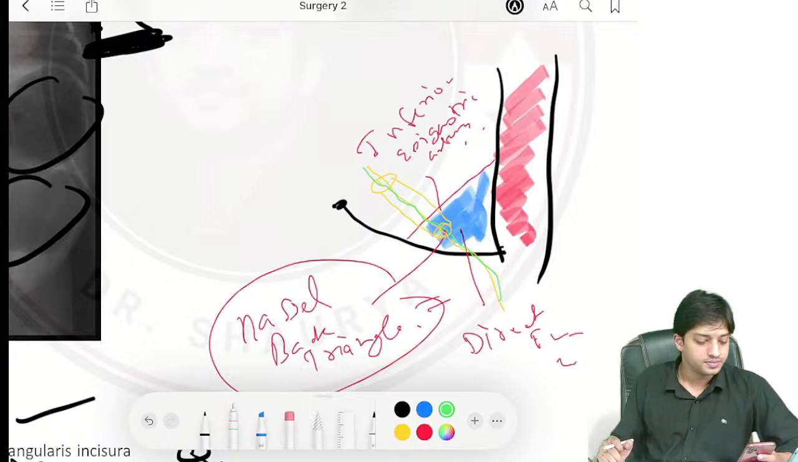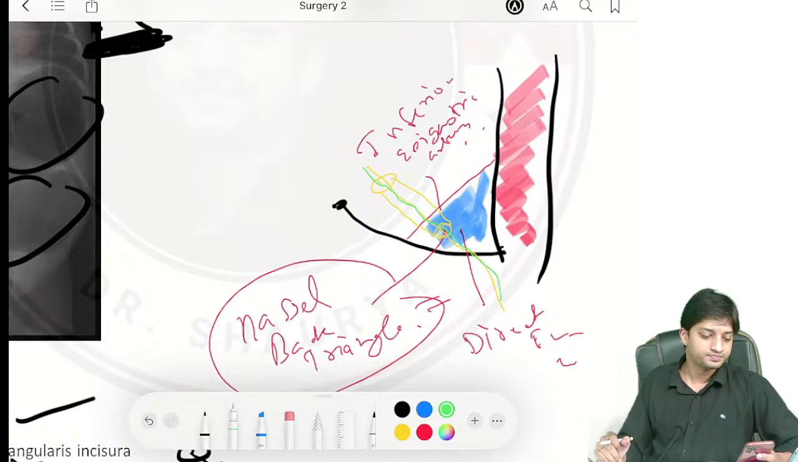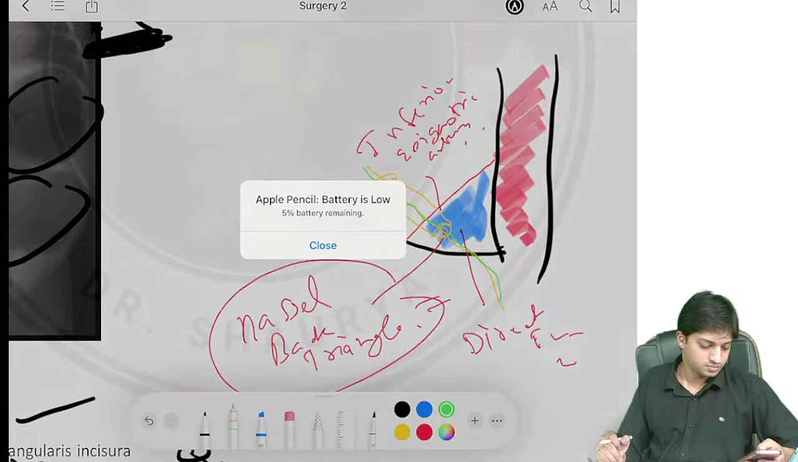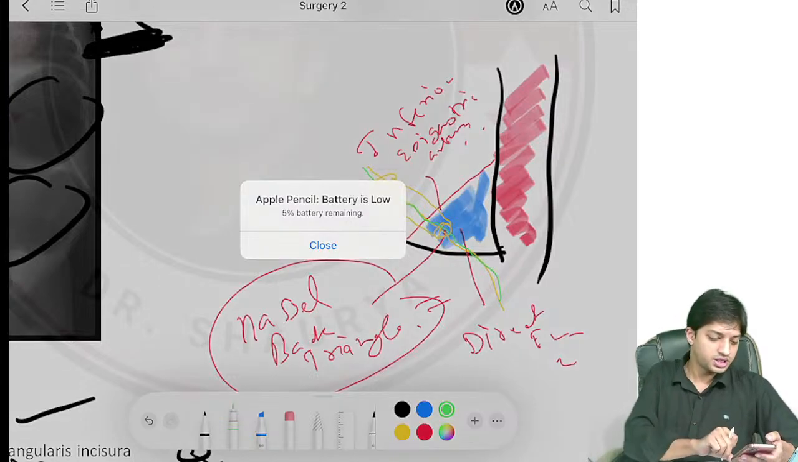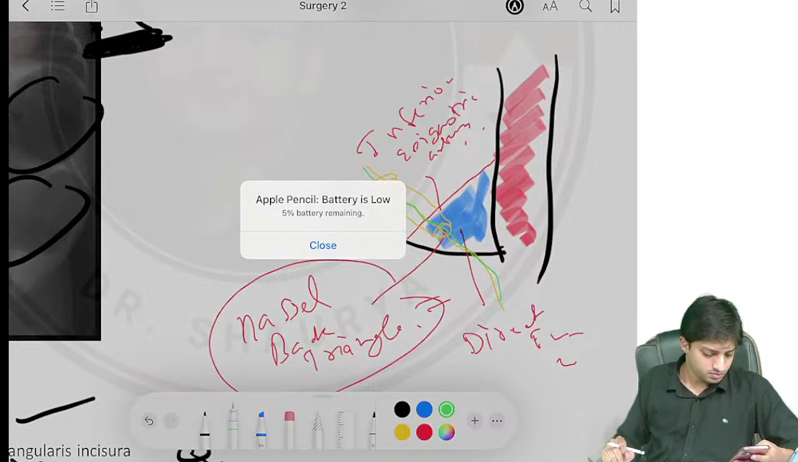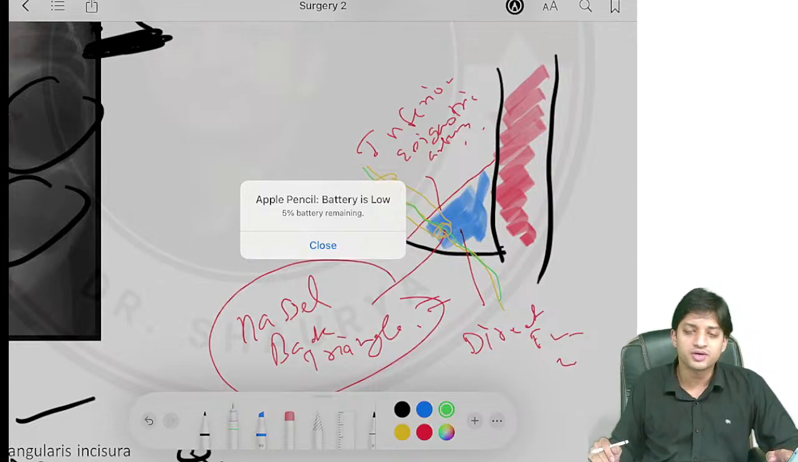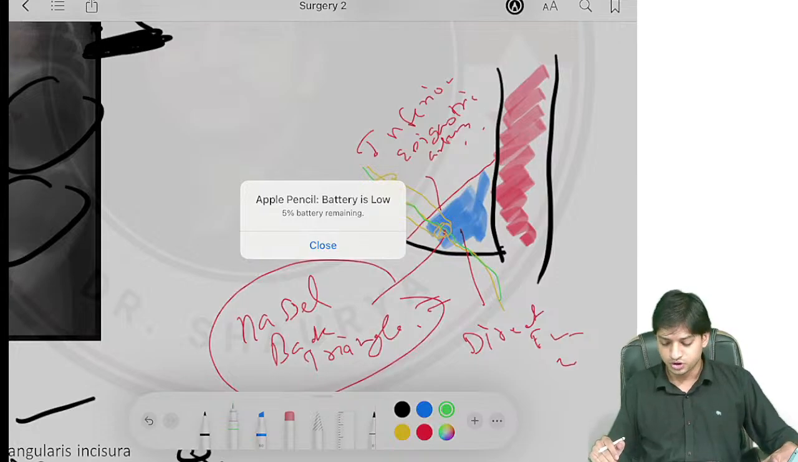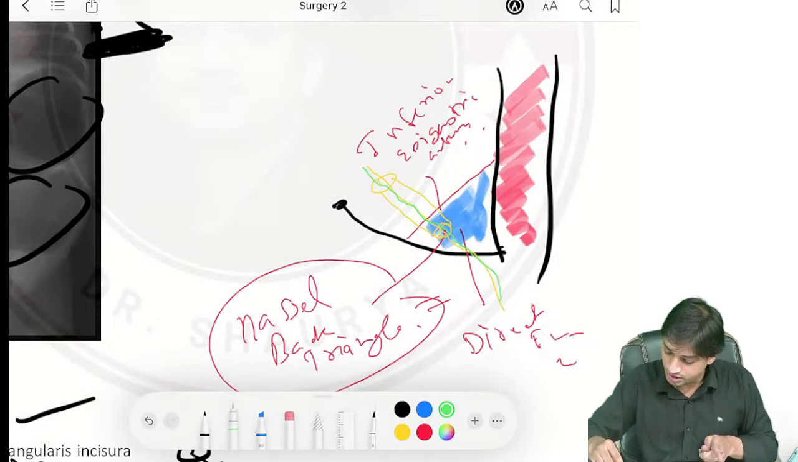Chalo. Can we move ahead? Just a minute, guys. Somebody is saying something. So now should we start, guys? Is it okay now? Is the audio and video clear? Chalo, the pencil battery is down a little bit. I will have to take a little bit of time.